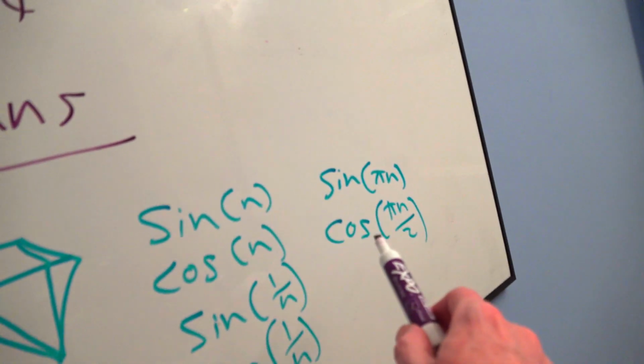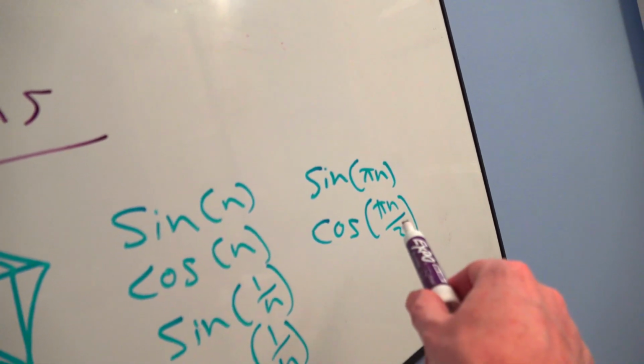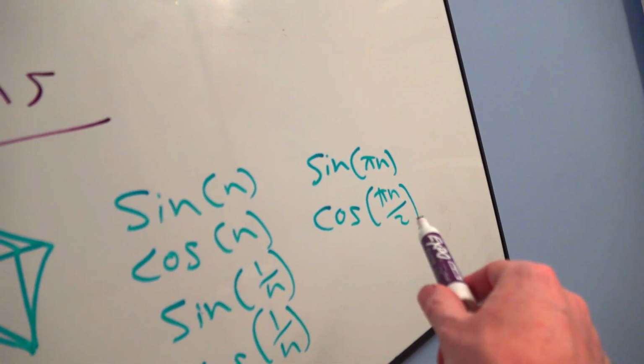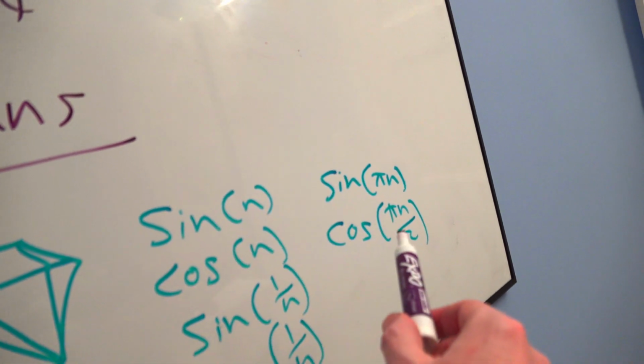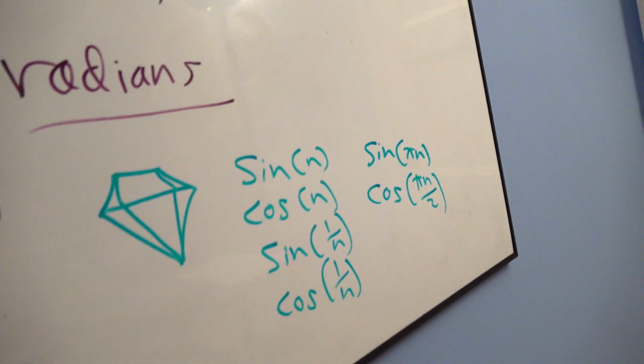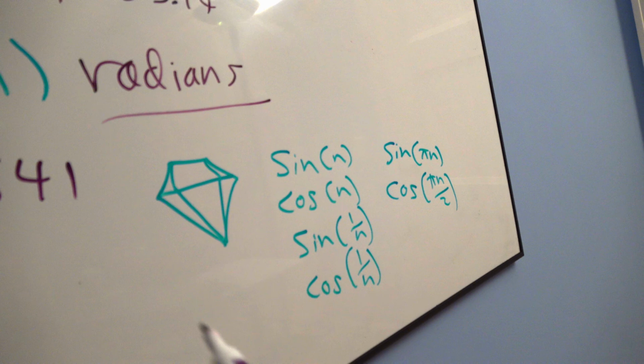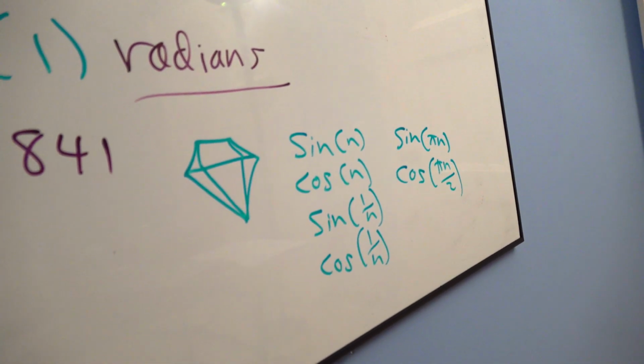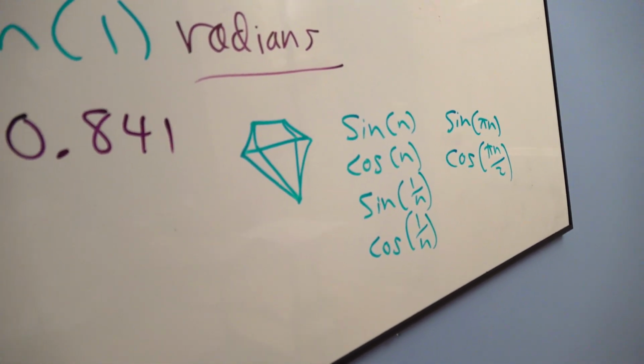Now, earlier we saw cosine of n pi, or pi n. That's okay. That's an oscillator. Also, by the way, sine of pi n over 2, if you switch these two right here, those do produce 1, -1, 1, -1. But don't ever fall for these as oscillators because they try to trick you. Don't fall for it. See you next time.